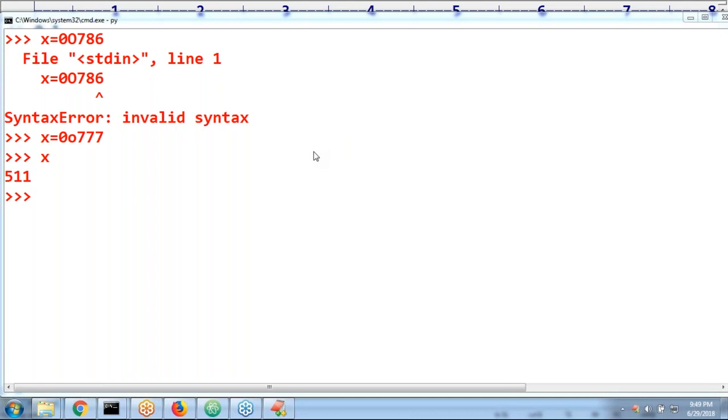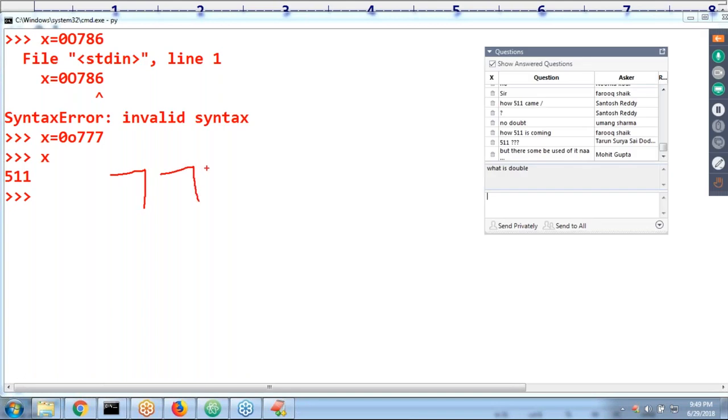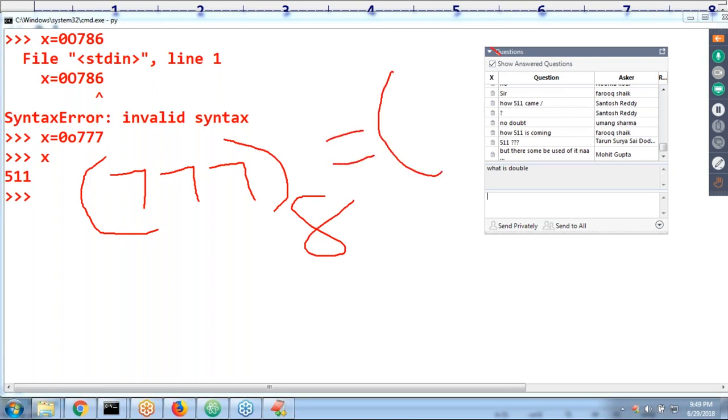Observe 777. It is treated in the octal. I want the equivalent decimal value. What is the base? Very simple. 7 into 8 power 0, 7 into 8 square, 7 into 8 cube.